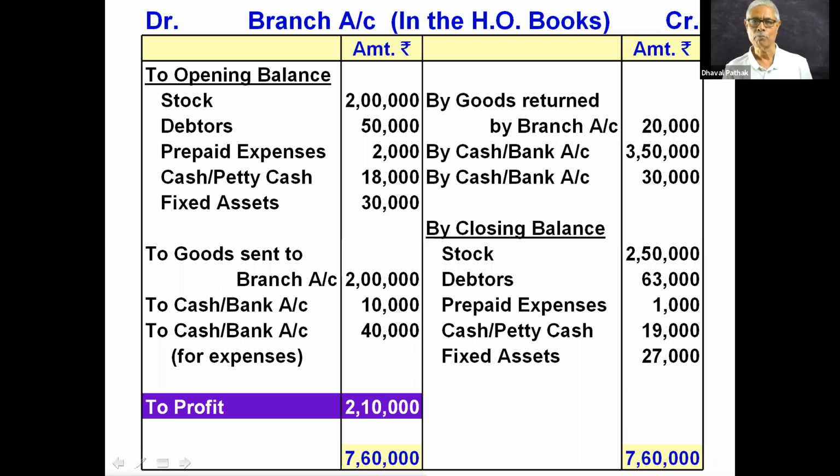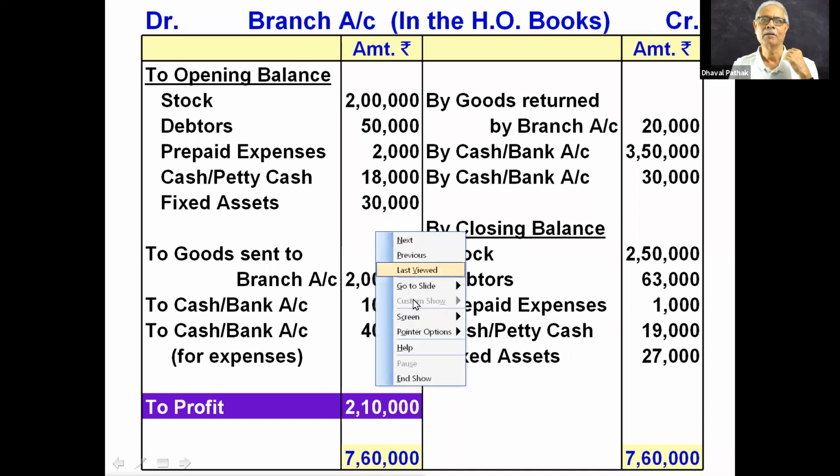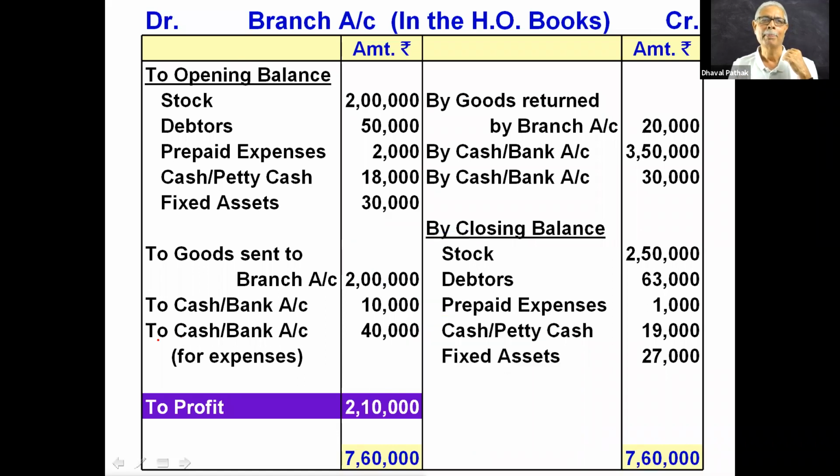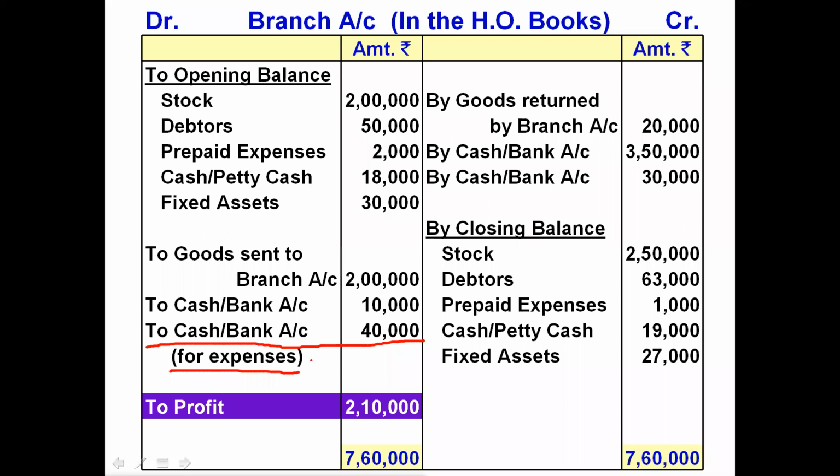Now see. Now I want to go into the detail of explaining this. Just a minute. Let me take the pointer option. Okay. Now I want to talk about this cash for expenses, 40,000. Please pay attention now. Could you see on the screen the 40,000? Yes, sir.